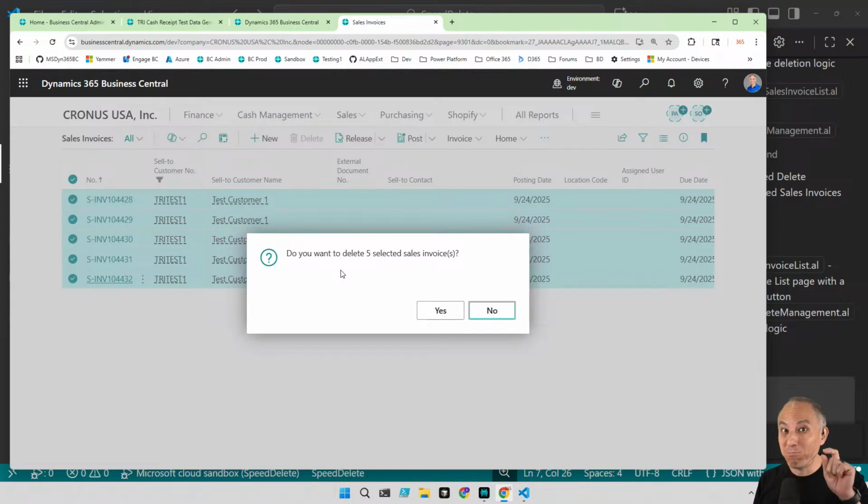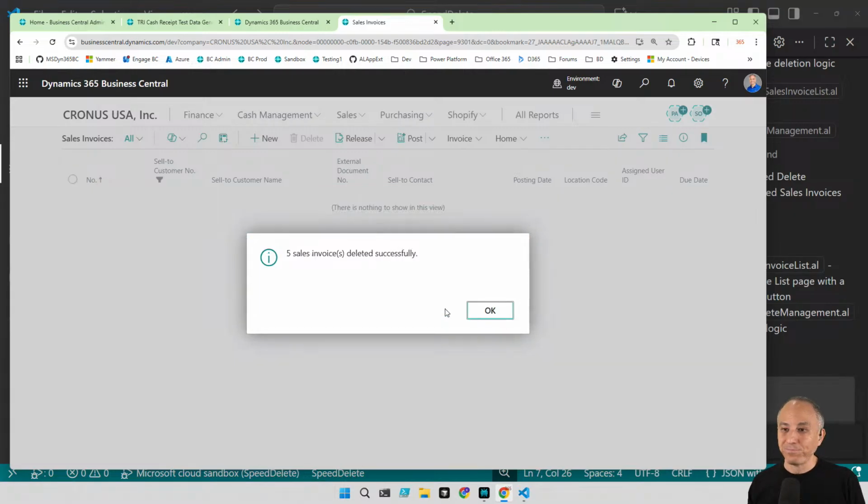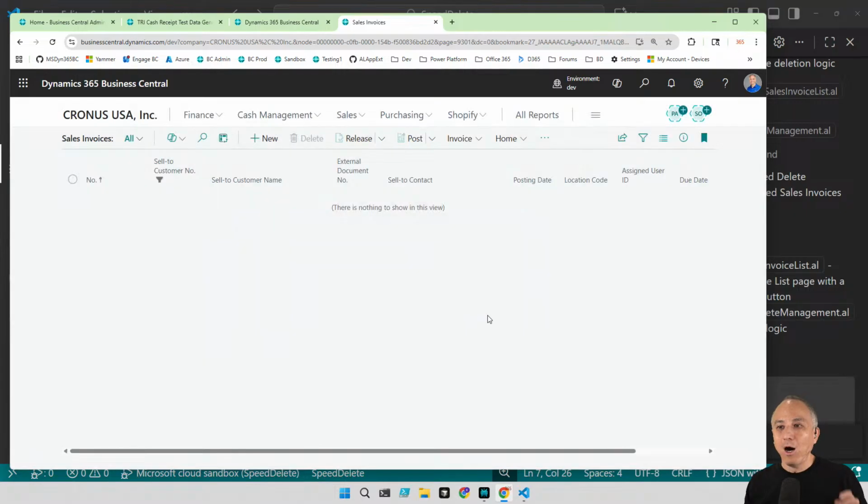That's actually brilliant because that is the scenario that my consultant had. I think she had a scenario where there were some that existed, so she couldn't delete everything in the system, but she wanted to delete everything she imported recently. So that's actually a fantastic suggestion. Let's give that a try. So let's just test it. I want to delete 5. 5 deleted successfully. Awesome.